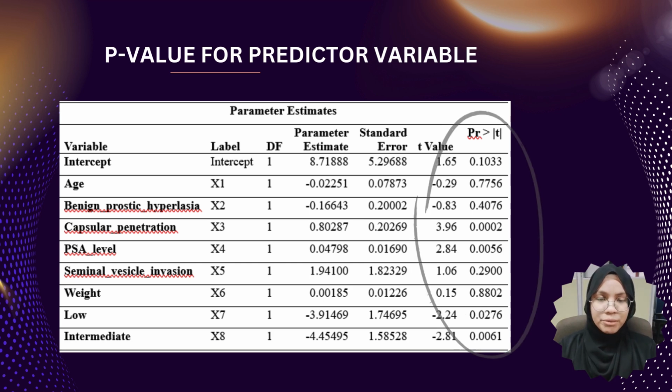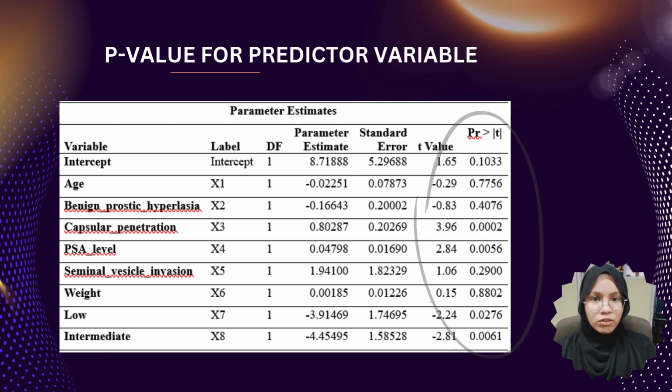Next, we will examine the p-value obtained from the result. We can already draw conclusions based on the values. We compare the p-value with an alpha of 0.05. As we can see, only 4 variables are relevant in this model, which are capsular penetration, PSA level, low and intermediate, because the p-value is less than 0.05.